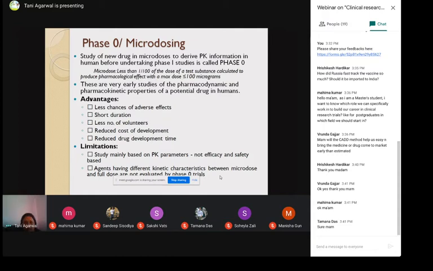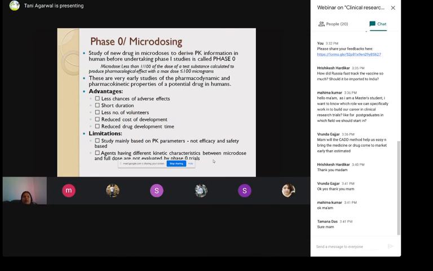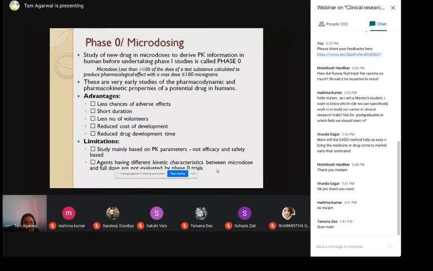What actually happens, in short, is that the researchers give a very, very small dose, a dose which is much lesser than the therapeutic dose. If your drug is effective at 500 mg, they will give you 1/100th of that dose, that is only 5 mg, just to test whether this drug is tolerated by the human body. Just to make sure that severe allergic reactions or severe adverse effects should not happen. This is a very short phase.